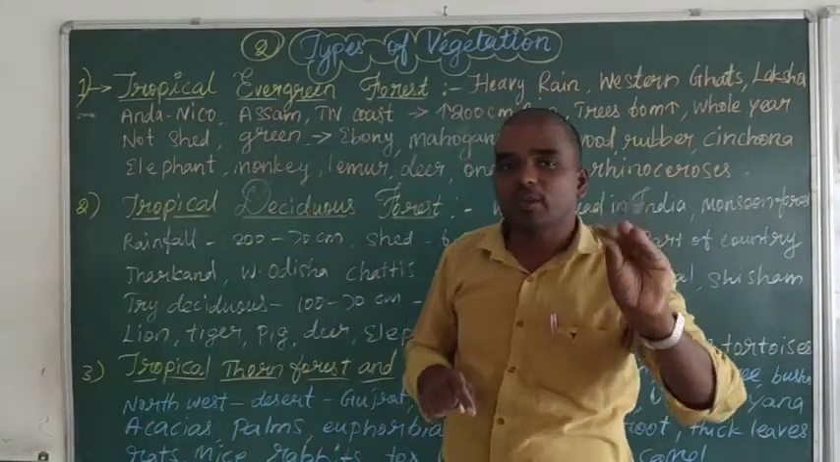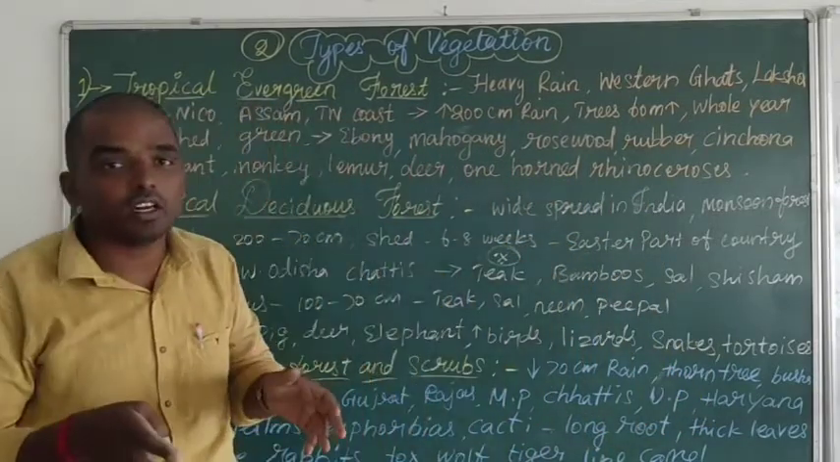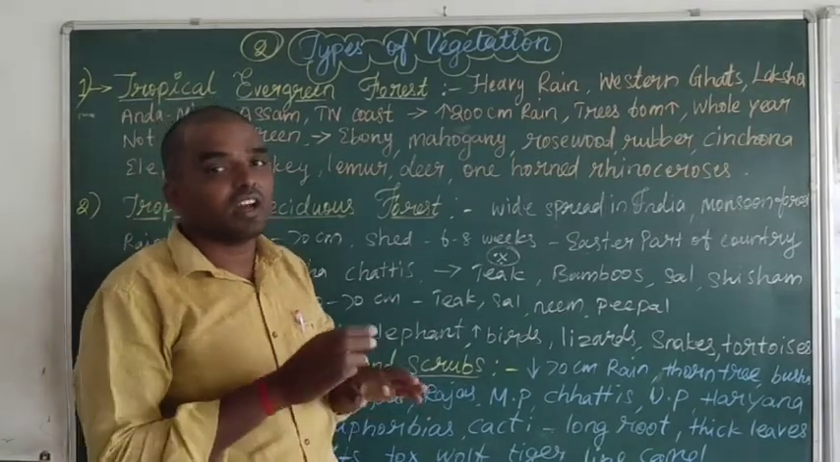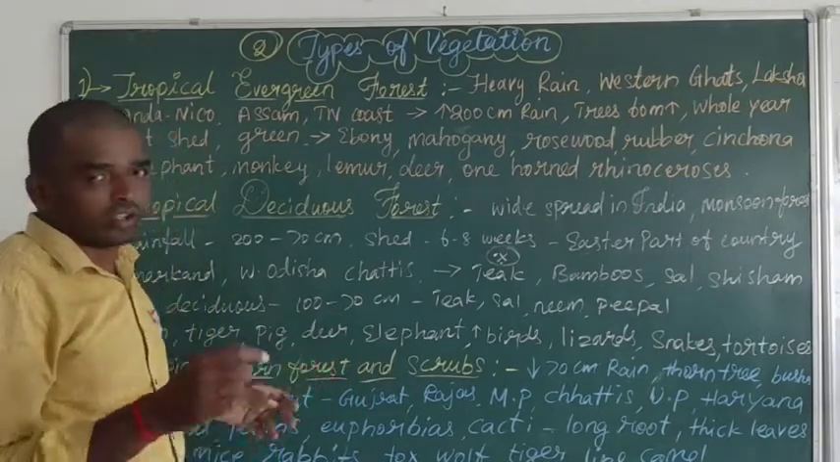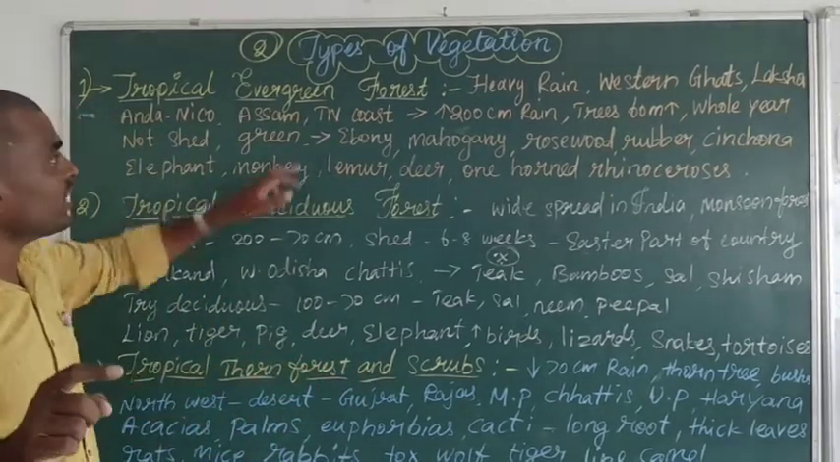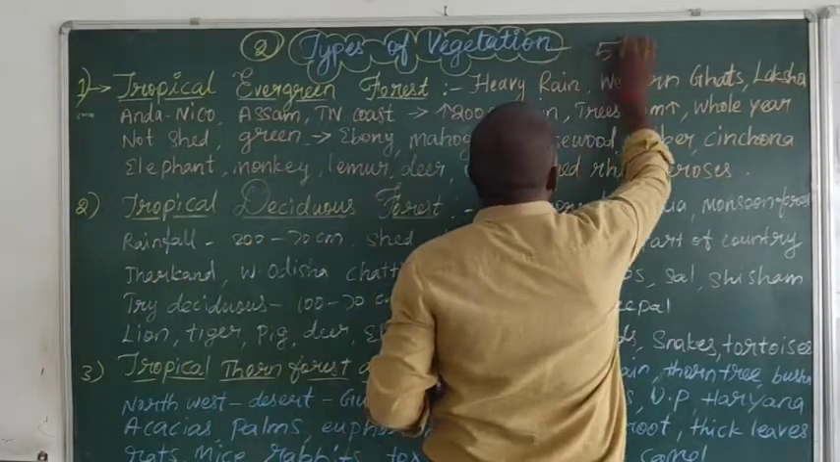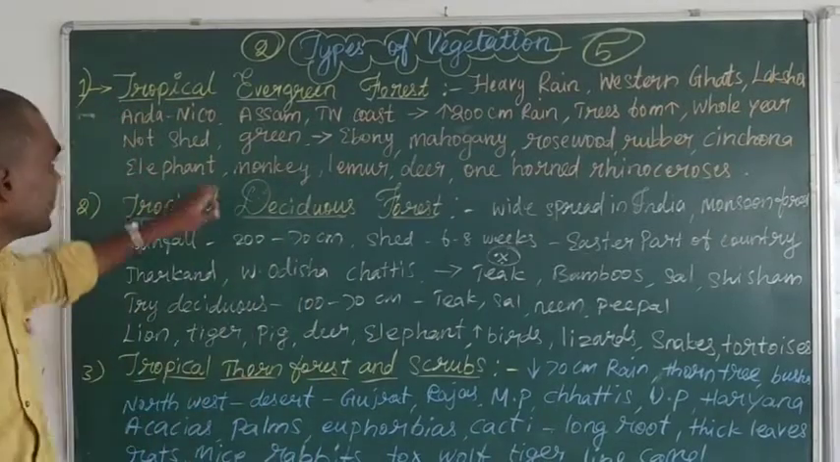There are 5 types of vegetation in India. Now we are going to learn only Indian vegetation, not wildlife, and not worldwide vegetation. Totally, how many types of vegetation? There are 5 types of vegetation. What are the 5 types?